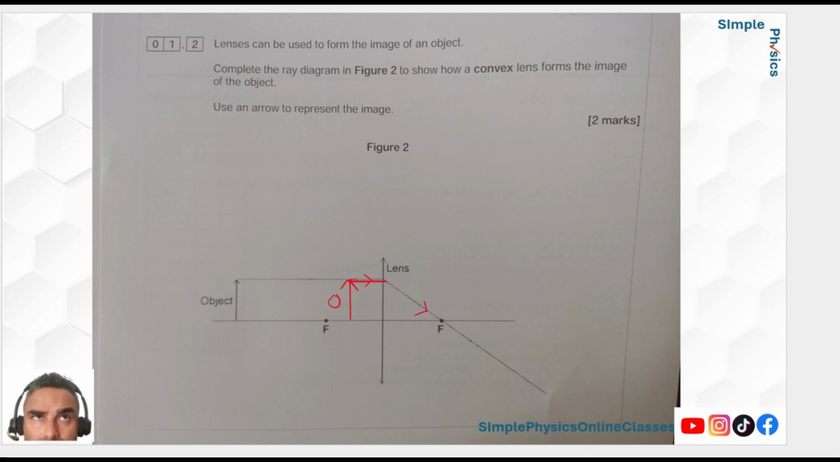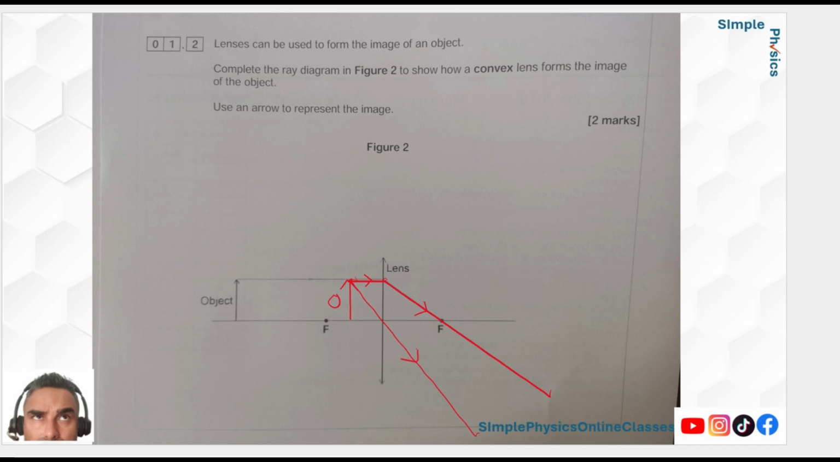So you're expected to draw that bit and that bit. Take your time in the exam. Don't rush it like me. So that's the first one. It goes parallel, then it goes through the focal length, and then the other one goes from the top of the object straight through, and it'll look like that.